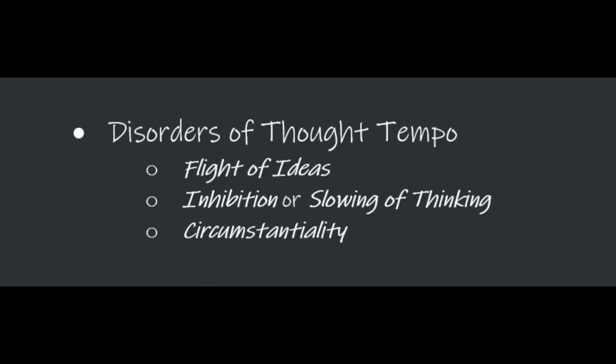Impairment of working and semantic memory has been linked to the dysfunction of temporal cortex, frontal cortex, and the hippocampus. Coming on to disorders of stream of thought. These can be further divided into disorders of tempo and disorders of continuity. Let's first discuss disorders of thought tempo. These include flight of ideas, inhibition or slowing of thinking, and circumstantiality.